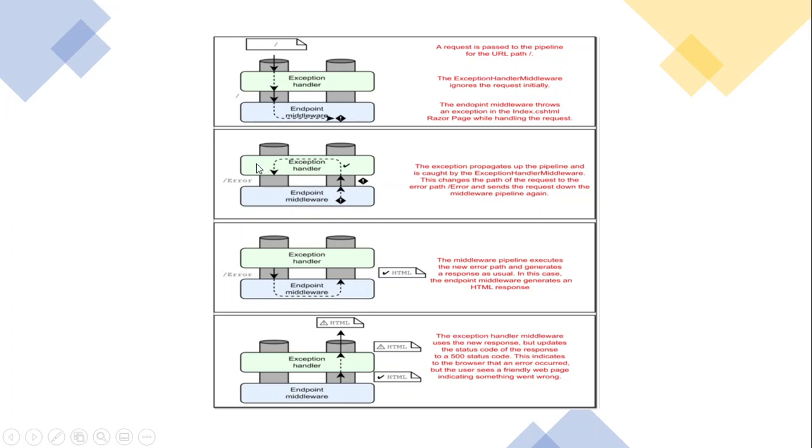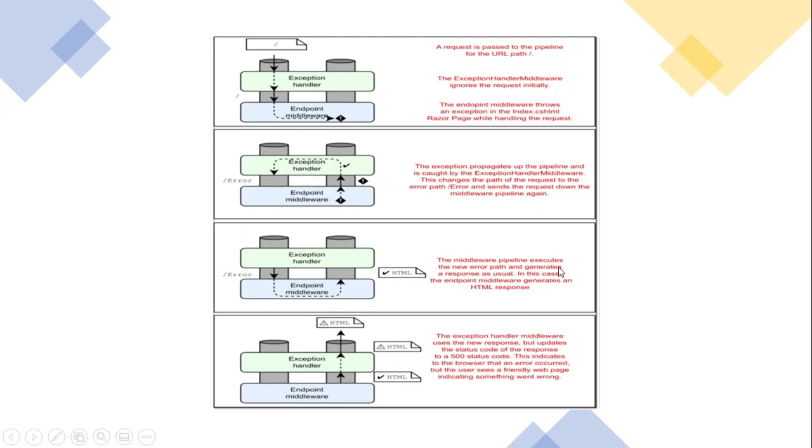So again it will request the next endpoint middleware to execute this error page, right? So that's why this changes the path of the request to the error path, slash error, and sends the request down the middleware pipeline again. Okay, this is the second time the endpoint middleware is getting the request. Based on the request from the exception handler middleware, it will check this error page, and since we don't have any errors now, it will send that particular page to the browser.